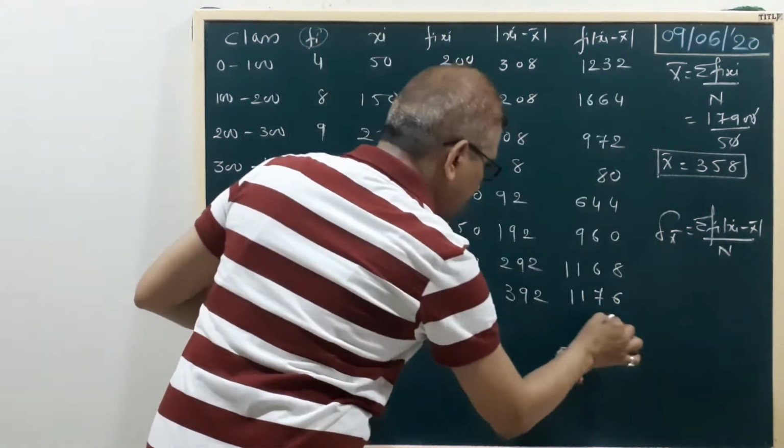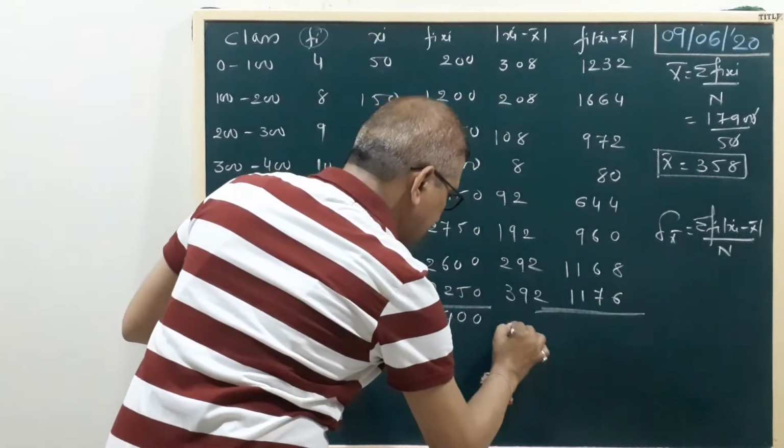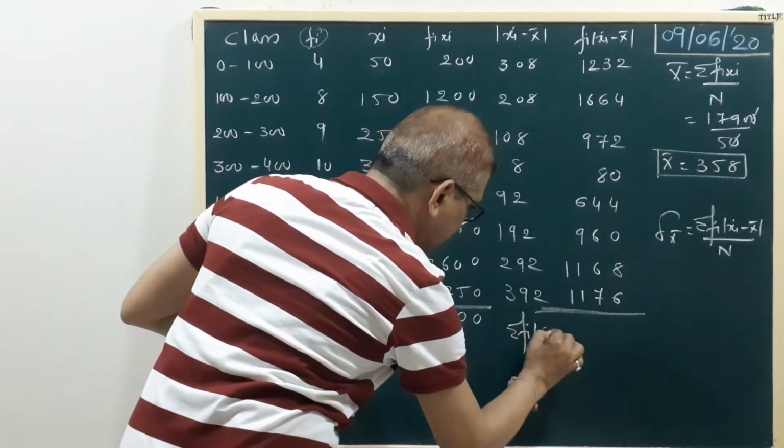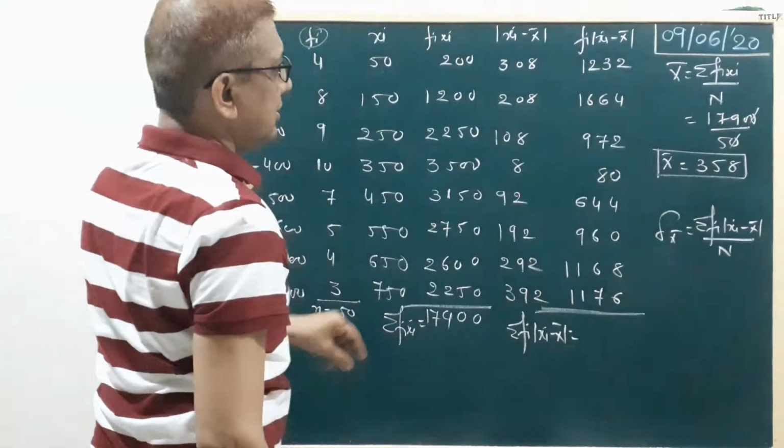Okay. Now sum of these observations, sigma fi modulus xi minus x bar.